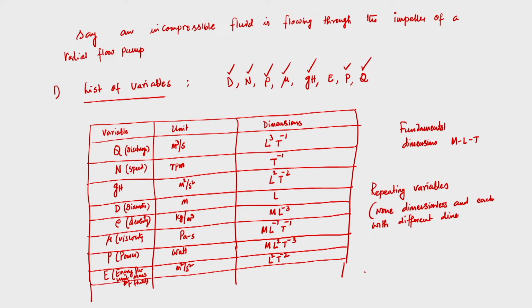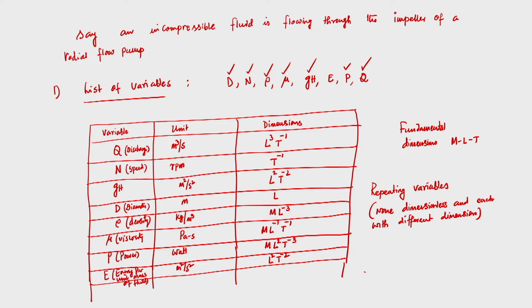So while selecting repeating variables from these variables, we need to consider that none are dimensionless and each of them has different dimensions. We can select 3 repeating variables, and these will appear in each pi term.